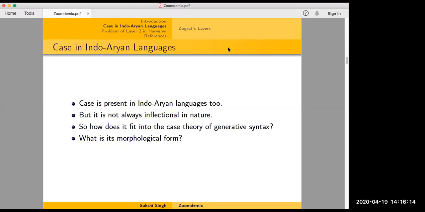Then we talk about case in Indo-Aryan languages, and we know that case is present in Indo-Aryan languages too, but we also know that it's not always inflectional in nature, as you see in Latin and Sanskrit. So we will talk about how it fits into the case theory of generative syntax, and what its morphological form is, because as we will see, it's not as simple as Latin or Sanskrit, where you can just identify the morpheme being attached to the root.